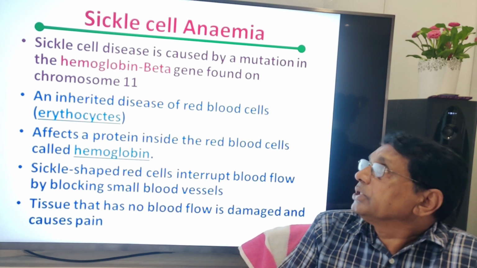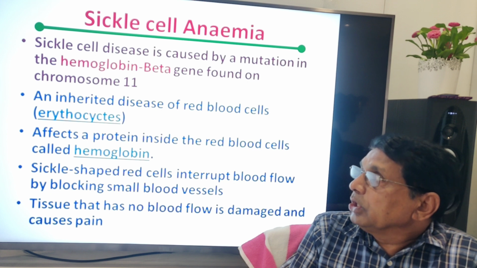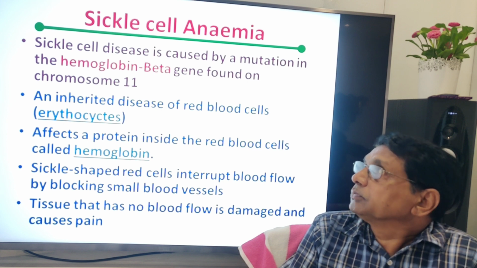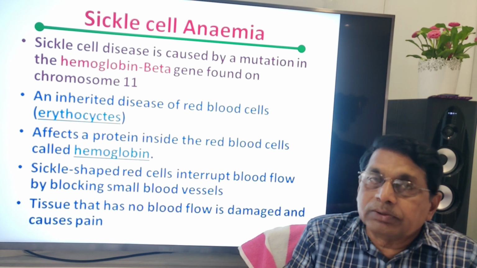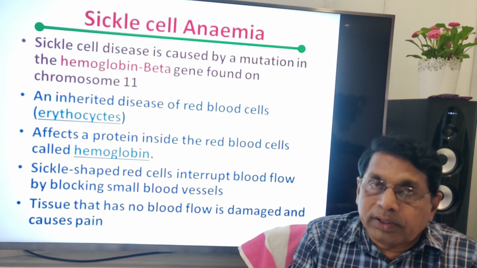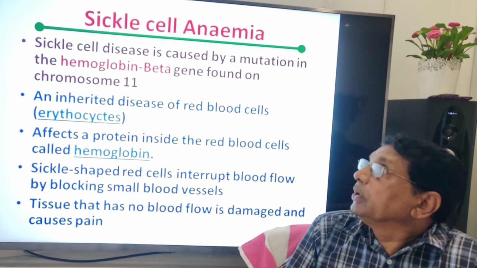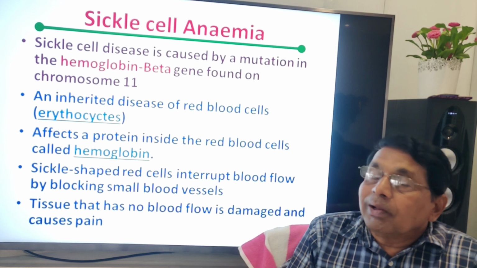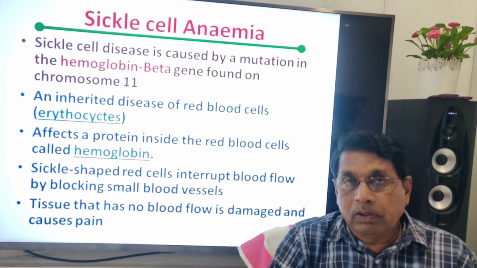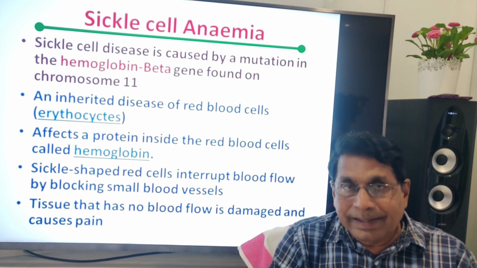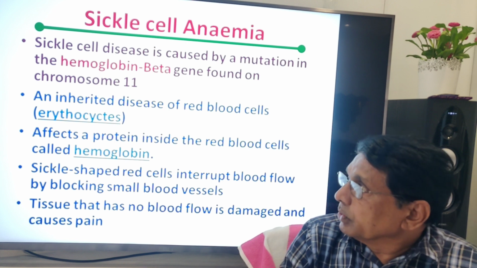Sickle cell disease is caused by a mutation in the hemoglobin beta gene. There are two genes, the alpha gene and the beta gene. They code for different polypeptides that together make the hemoglobin. The gene is found on the 11th chromosome. This point you remember. Autosomal recessive, located on the 11th chromosome.